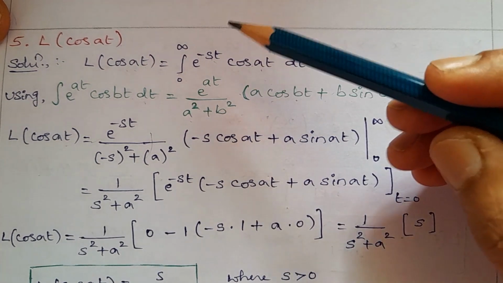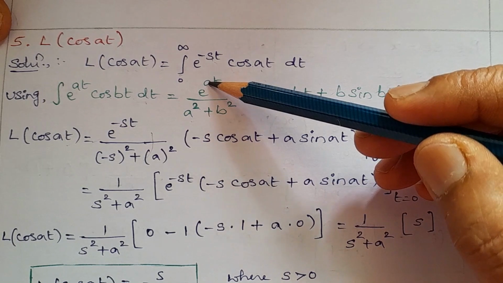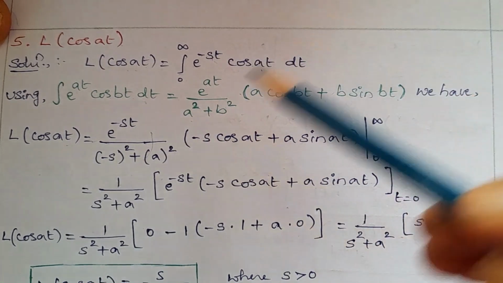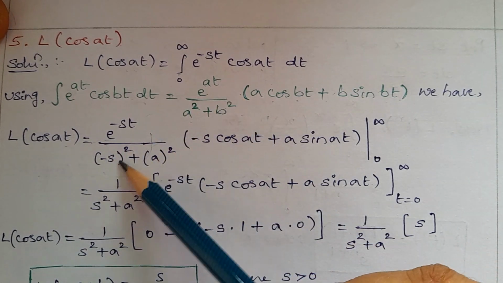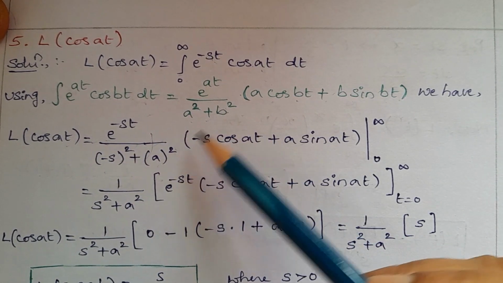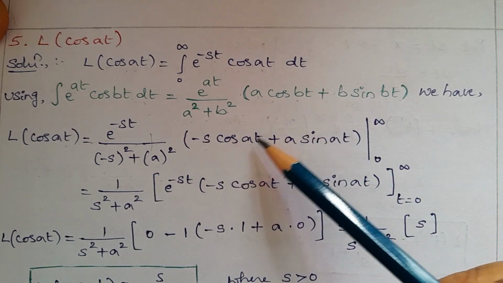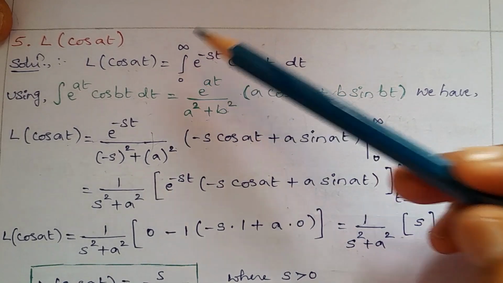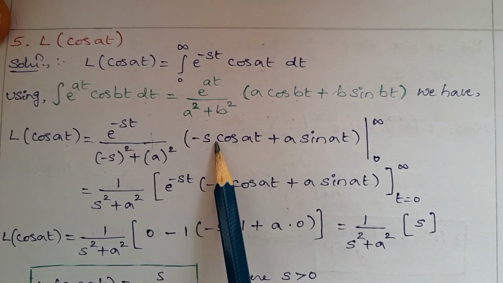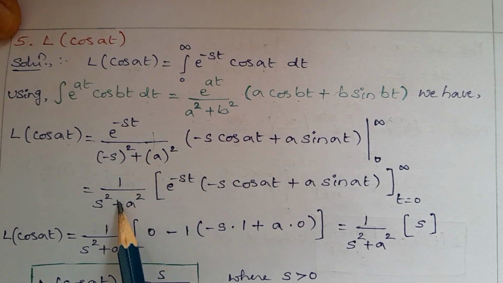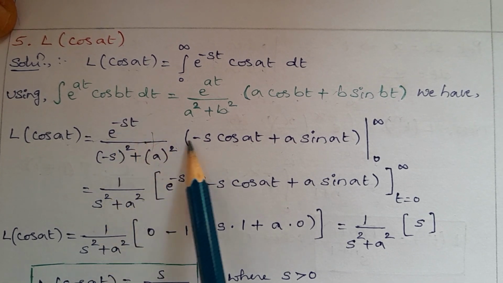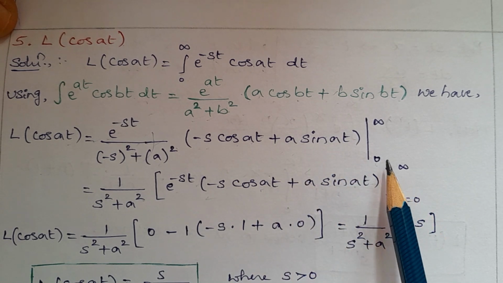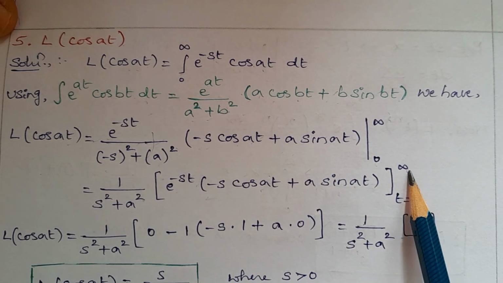Substitute a as minus s and b as a. So e power of minus st divided by minus s whole square plus a square, into (minus s cos at plus a sin at). So the limit is 0 to infinity. Then 1 upon s square plus a square, e power of minus st (minus s cos at plus a sin at), with t value from 0 to infinity.